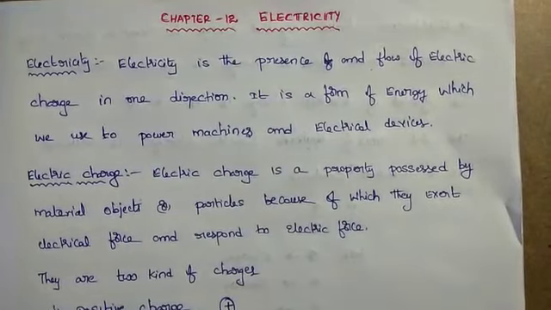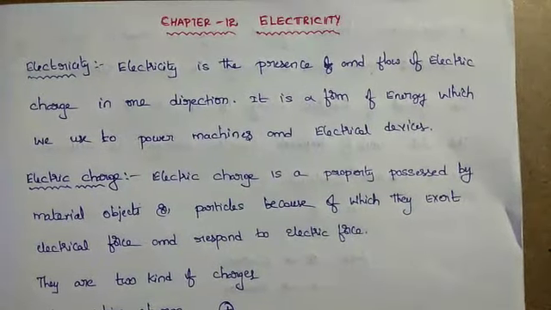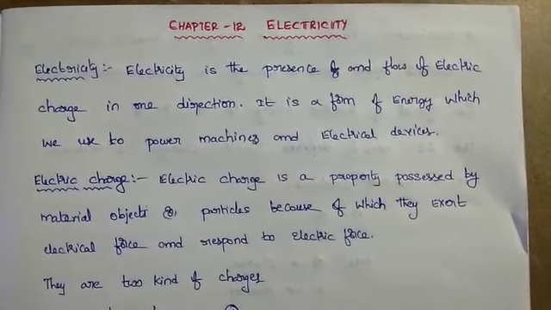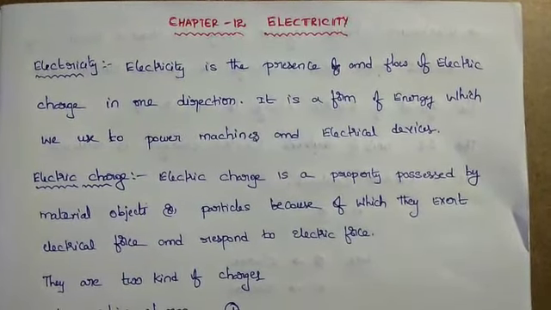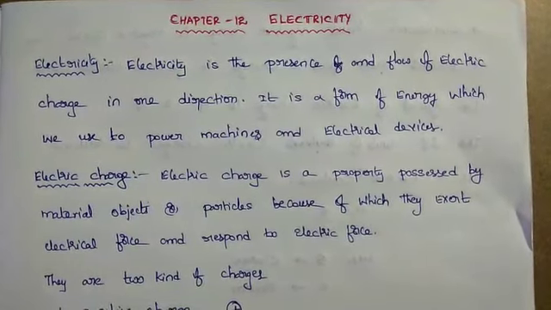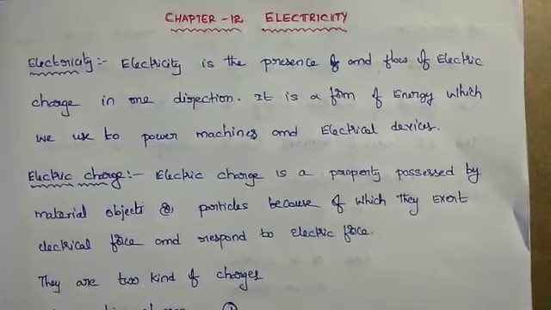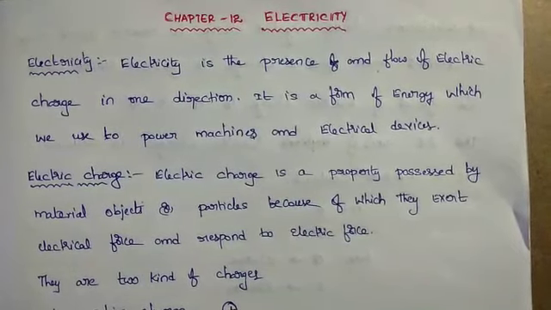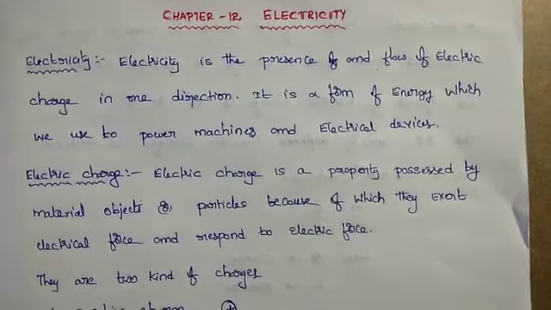Electric charge is a property possessed by material objects or particles because of which they exert electric force and respond to electric force. That means electric charge is one of the properties of matter.